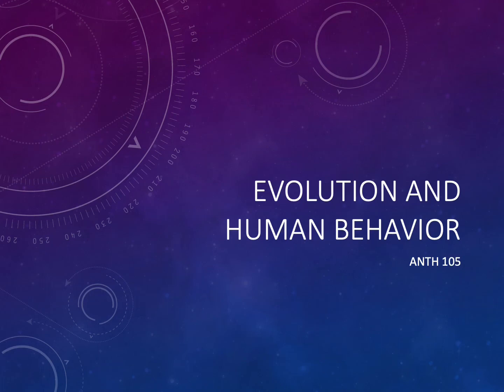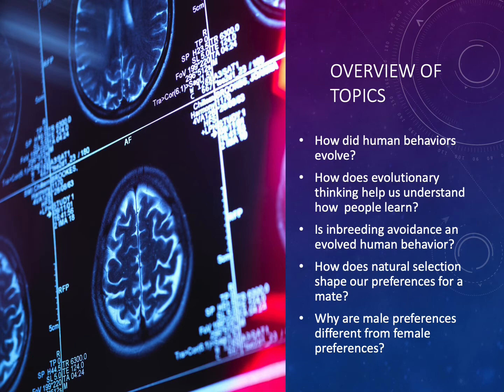This lecture will cover Chapter 15, Evolution and Human Behavior. The application of evolutionary theory to human behavior is very controversial. How many of you think that we can reduce all human behavior down to an evolutionary explanation? Many scholars don't think that we can, and I think it's understandable, but that doesn't mean we shouldn't try to do the research.